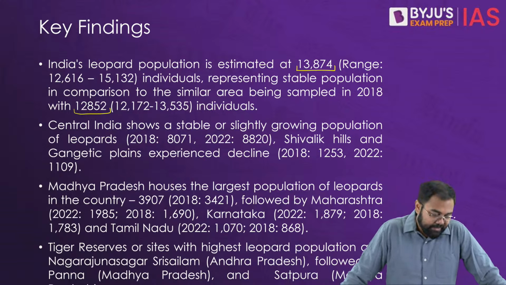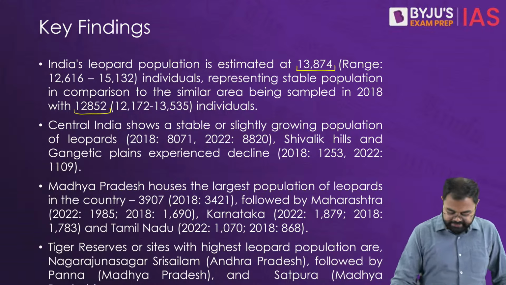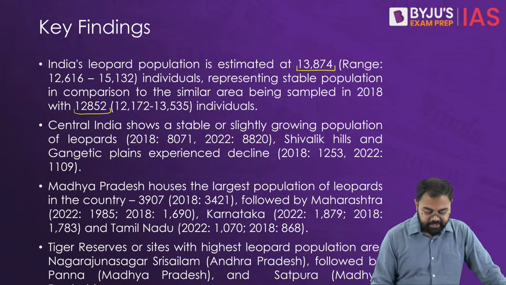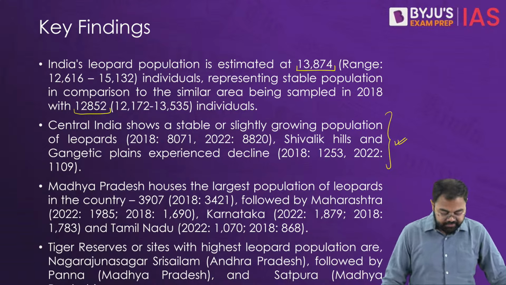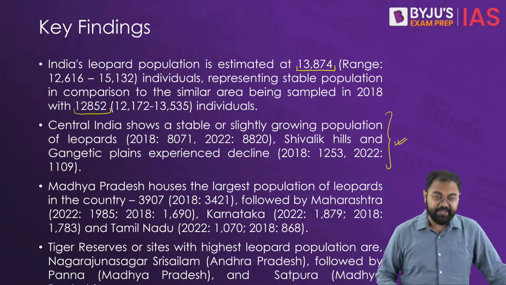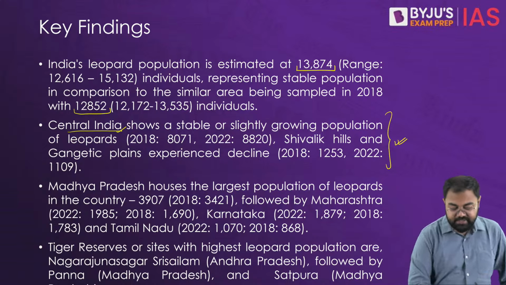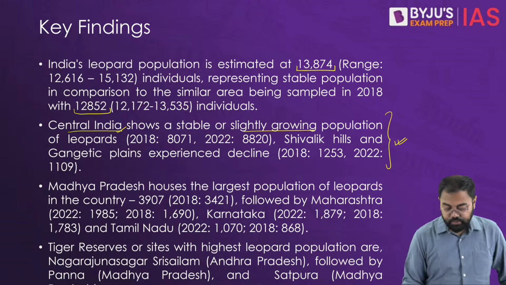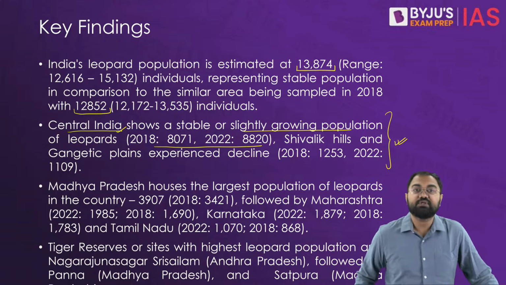Apart from that, when we look region wise, there are some areas which have shown a growing population. Then there are some areas where we have also seen some decline. For example, when we look at the central Indian areas, we see that there has been a slightly growing population of leopards between 2018 and 2022.